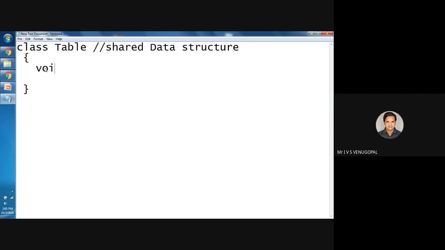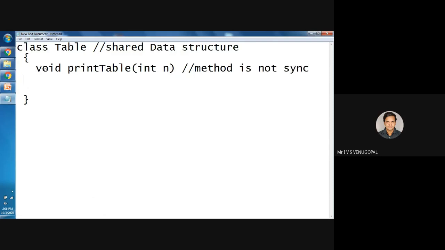I will explain the problem without synchronization. The name itself indicates this class is used to print the multiplication table of a number. Here, the method is not synchronized, which means at a time more than one thread will be able to execute this method.